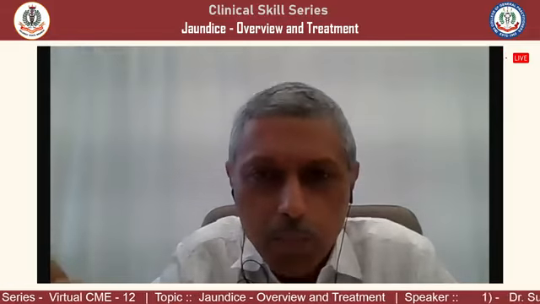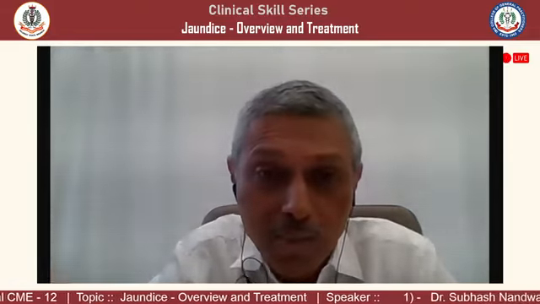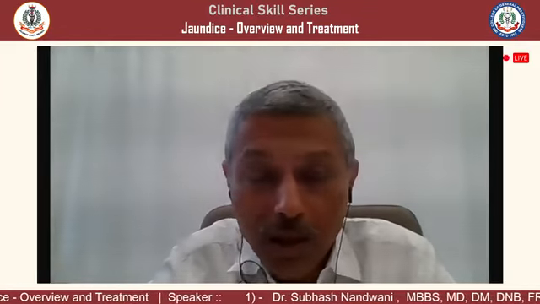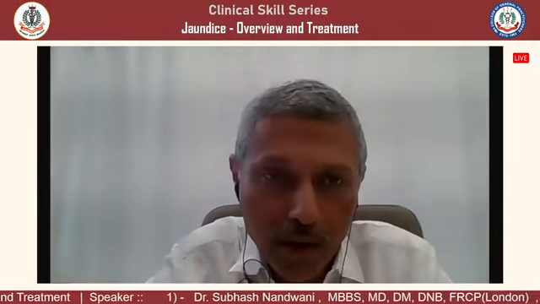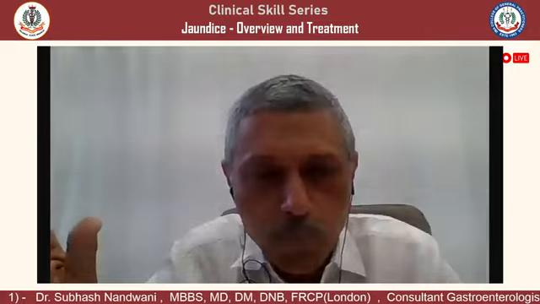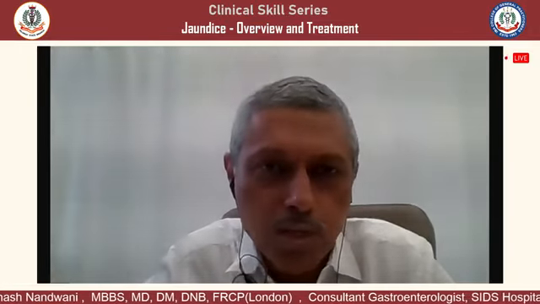That is not a problem. Bilirubin, although ALT is coming down, bilirubin may start going up: 2, 3, 4, 5, 7, 10. If PT is remaining normal, I am not worried. So check prothrombin time. If PT is normal, the patient is improving. If PT is worsening, the patient is worsening.